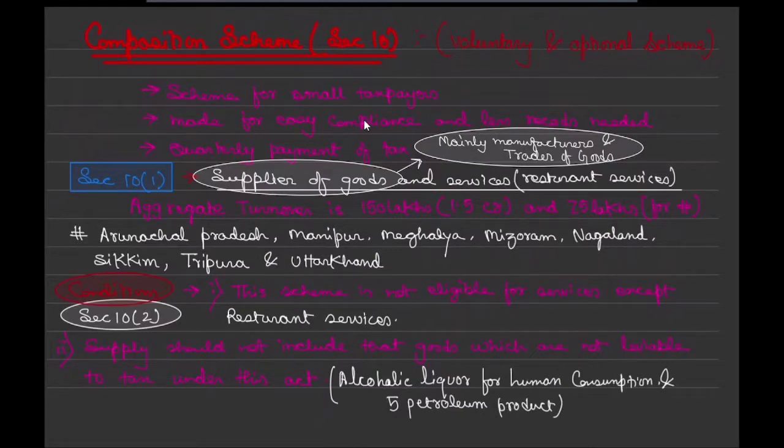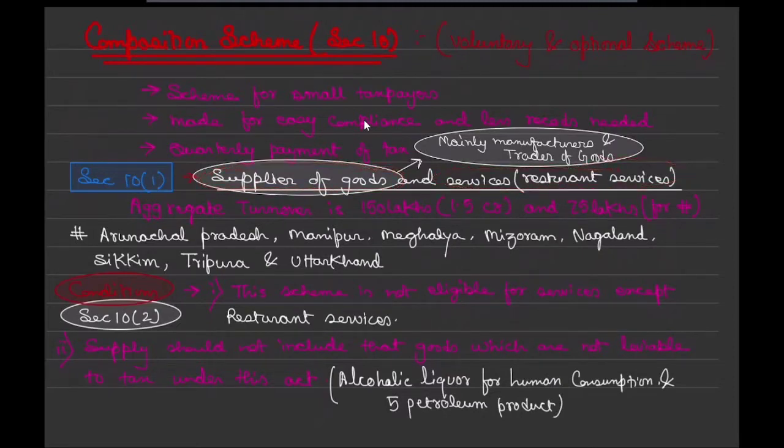Who are those small taxpayers? There are 2 or 3 limits given in the act. The limits are 150 lakhs and 75 lakhs, for suppliers of goods and services, and in services mainly restaurant services.